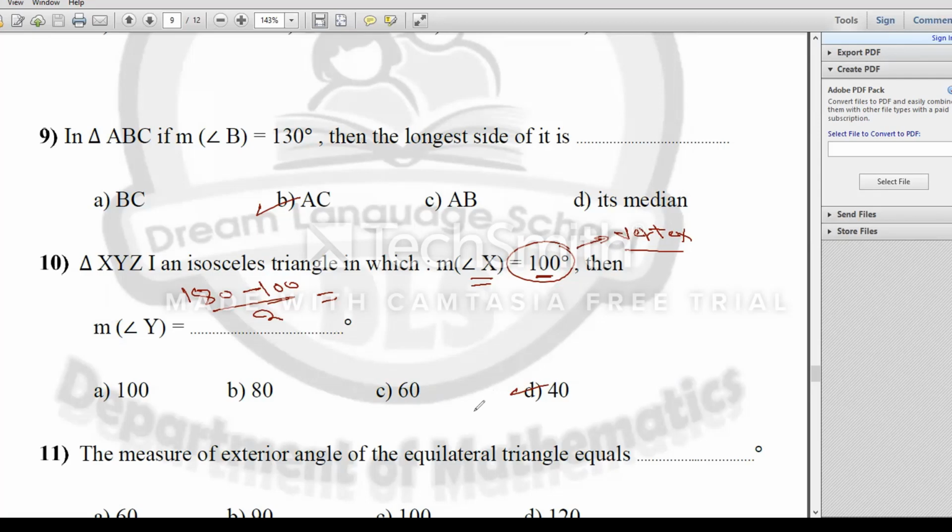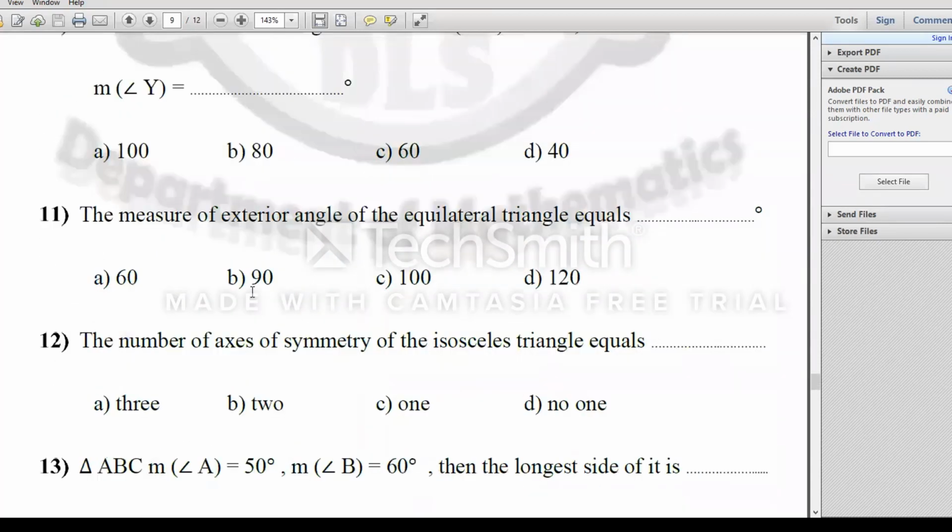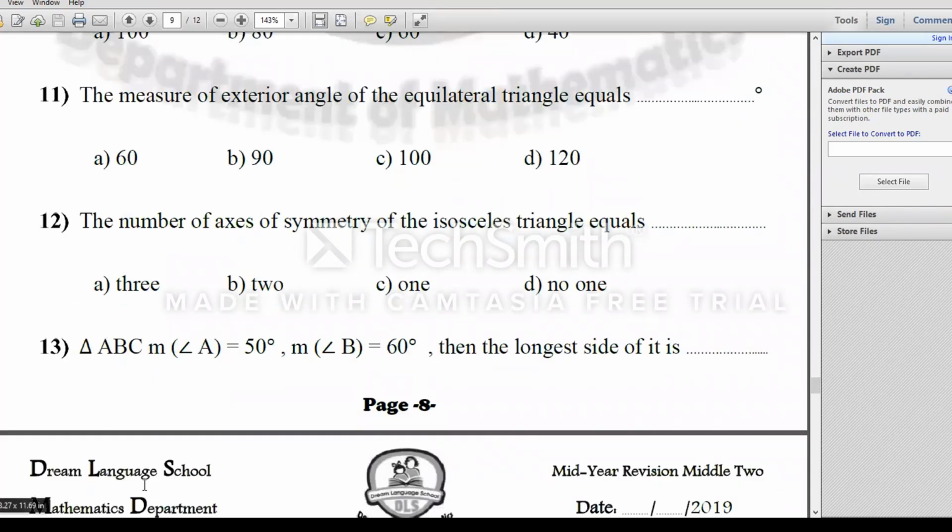Number 11. Be ready for number 11. The measure of the exterior angle of an equilateral triangle equals what? Equals 120. The number of axes of symmetry of an isosceles triangle equals what? We know the number of axes of symmetry of an isosceles triangle is 1.